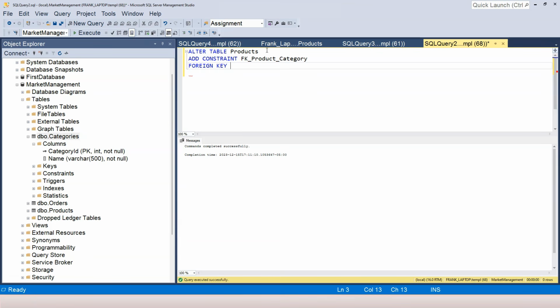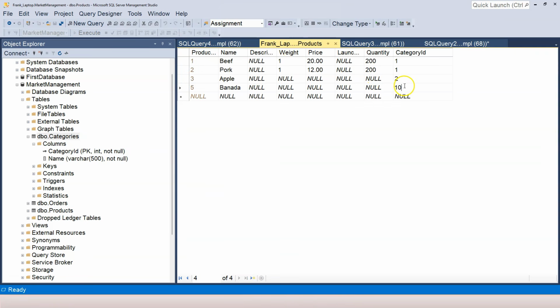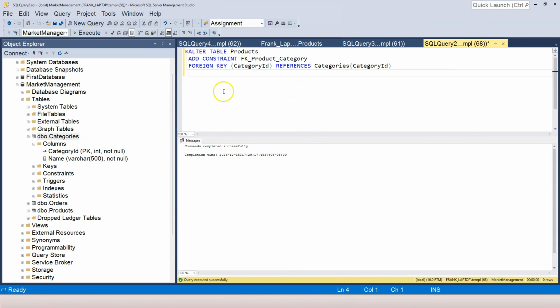Which column should be limited by this constraint? In the products table, that's the category ID column. And this column needs to reference the categories table. Which column in the category table? Again, that's the category ID column. So this is the SQL statement to establish the foreign key from a column in one table to another column in another table. Before I execute this, let's fix the data. Okay, so let me fix the data. I put number 2 back, and then I can execute this.